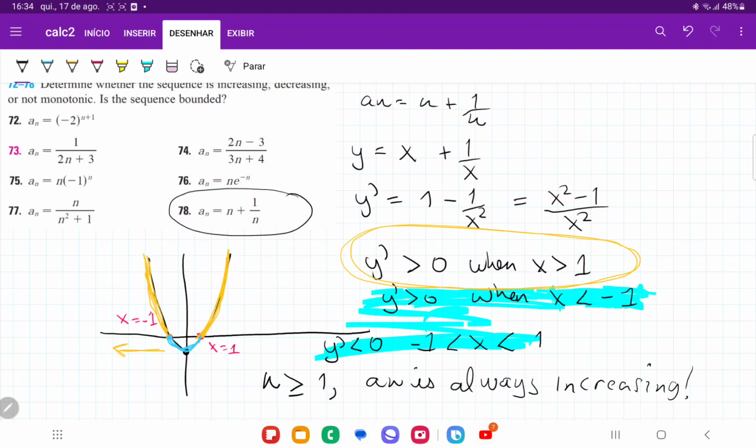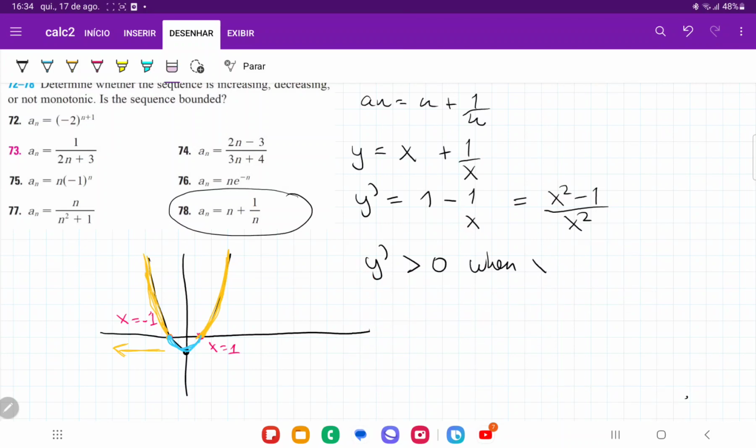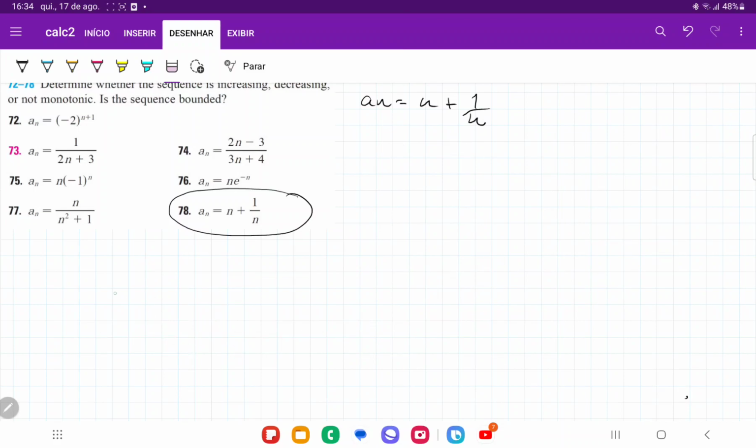An is always increasing, right? And so let me remove all of this. So we can say that an is increasing for n greater than 1, so an is monotonic.